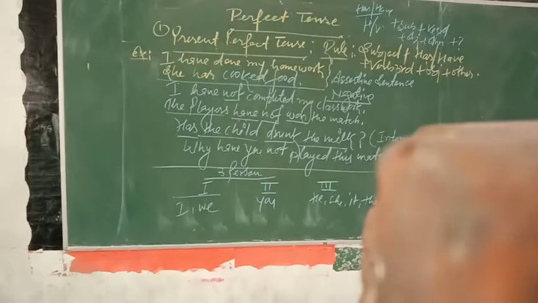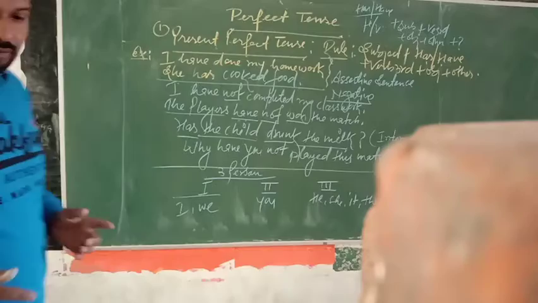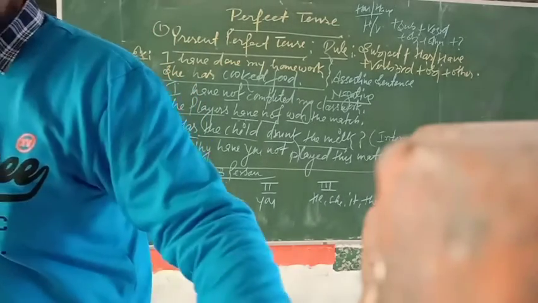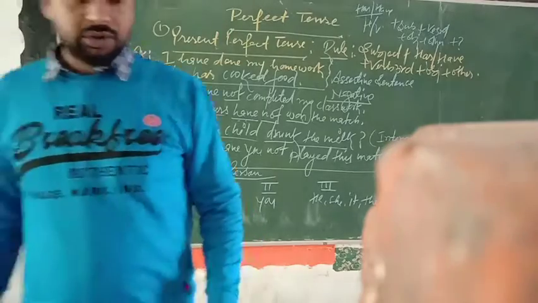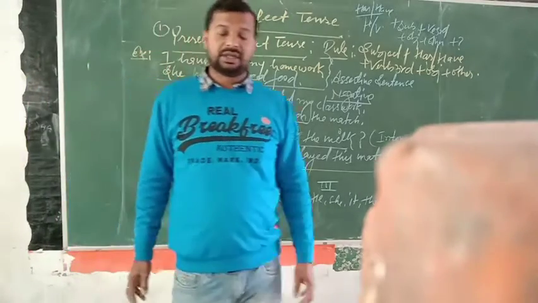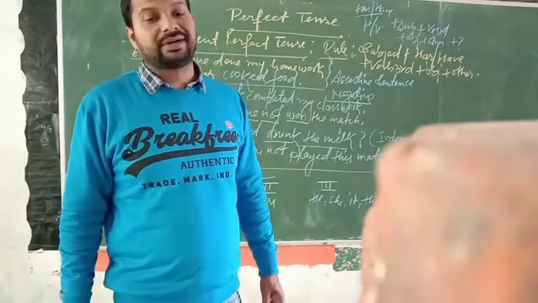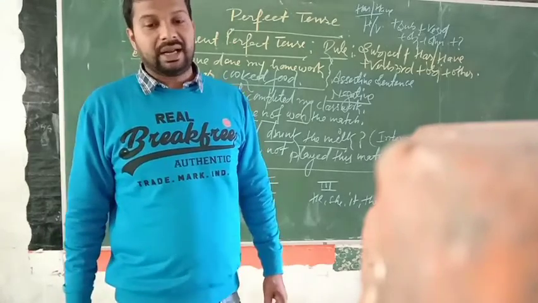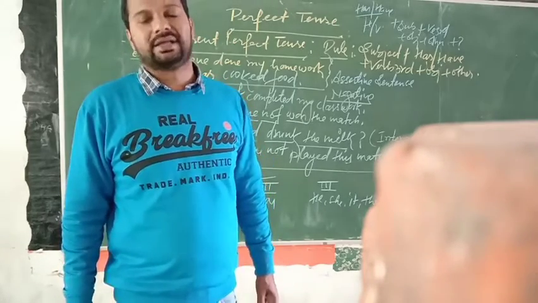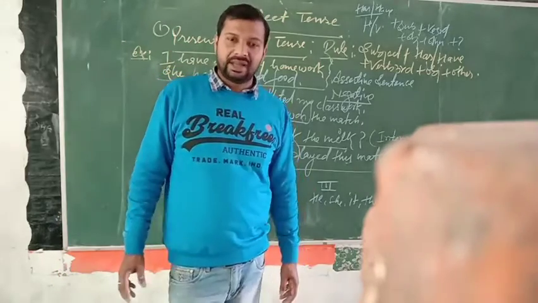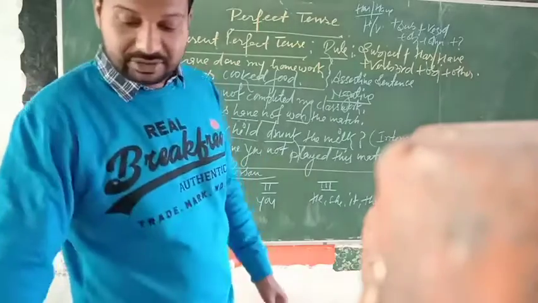Okay, students. Now we have to read here also some examples. It denotes an action that started some time ago and is continuing till the time of utterance. Like that, my mother has known her for 10 years. I have lived here since I was a child.